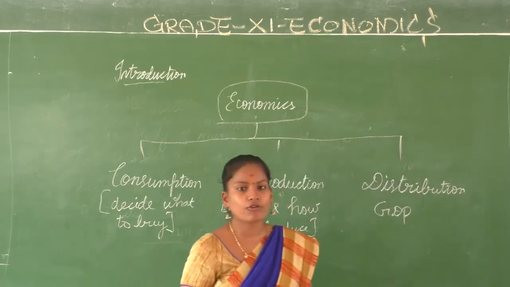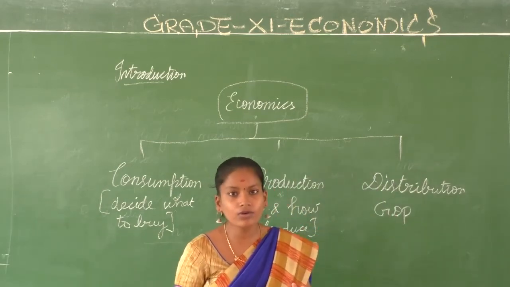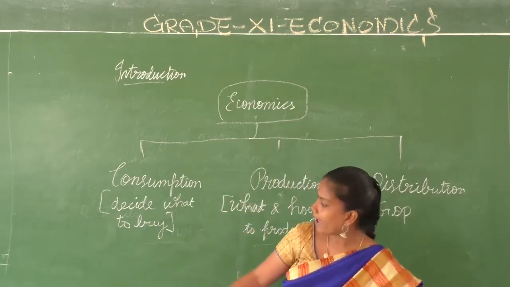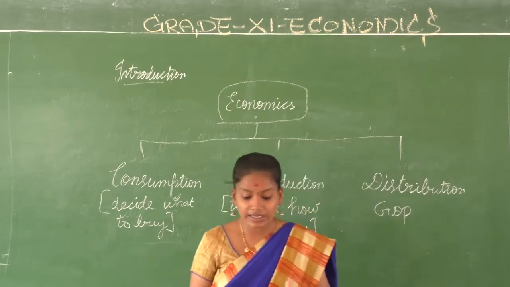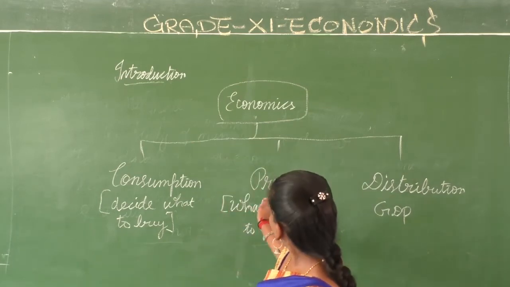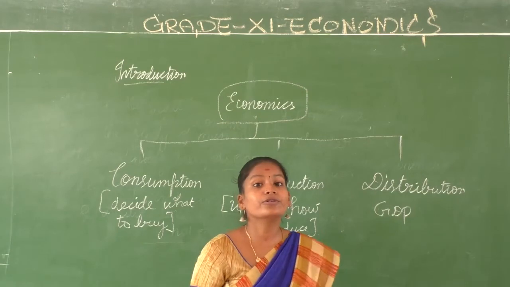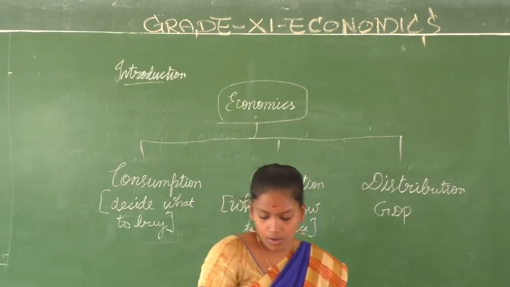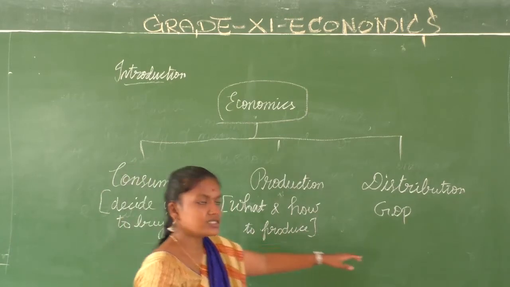These are studies of it. Now in consumption, what will you decide? You will decide what to buy with the amount that I have. Okay, deciding what to buy. What is production? What and how to produce is the production, and deciding about the production. What is the next thing? Distribution.